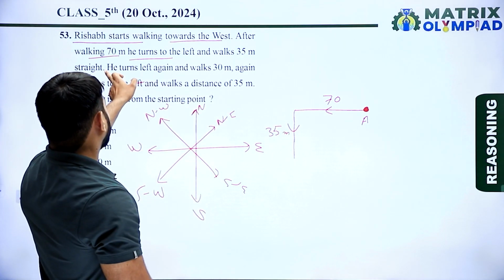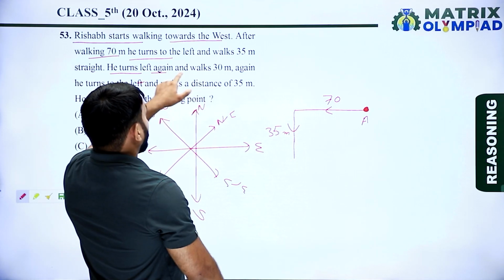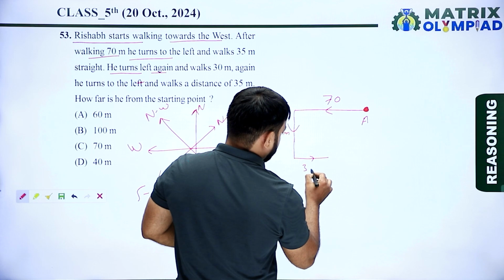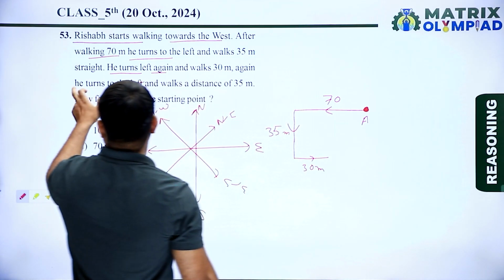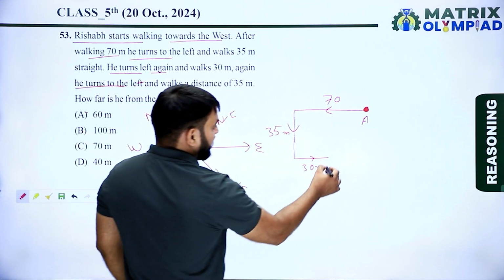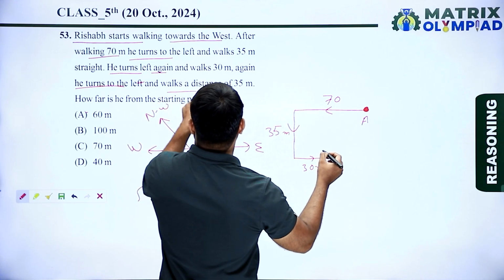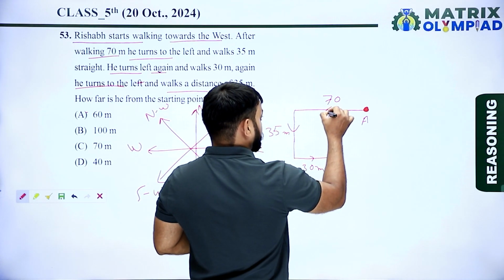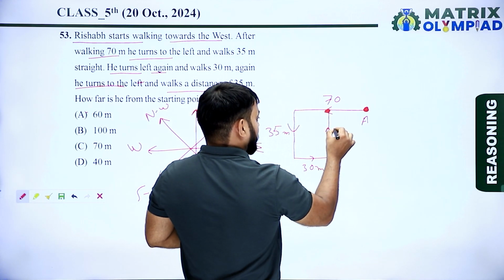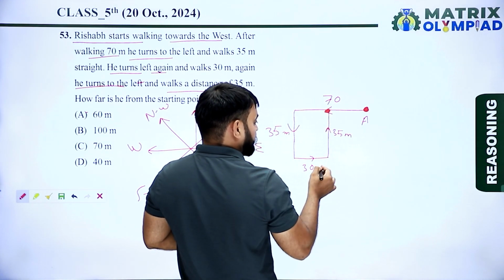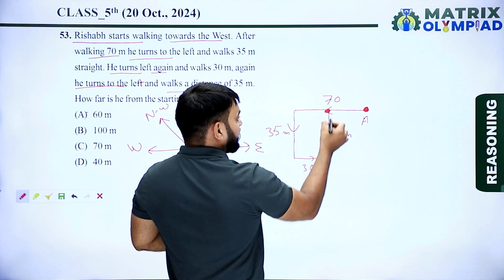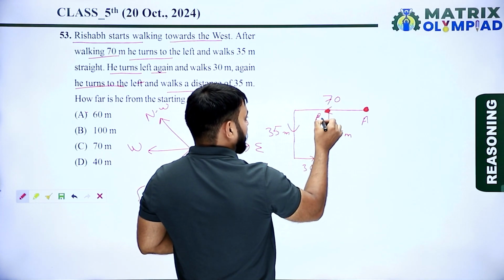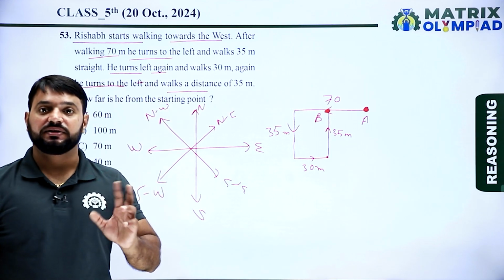Now after this he turns left again and walks 30 meters. Again he turns to the left and walks a distance of 35 meters. This is the left direction of Rishabh from here, and this is the final point of Rishabh. Let's suppose B is the final point of Rishabh.